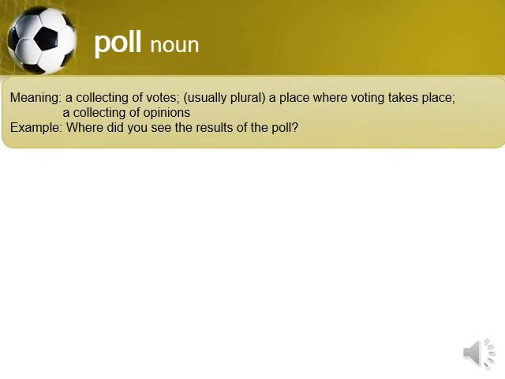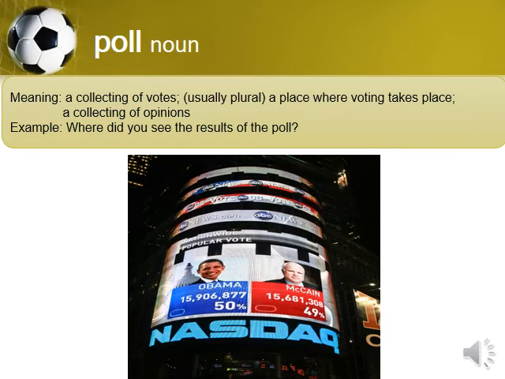Poll. Poll is a noun and it means a collecting of votes, usually plural, a place where voting takes place, or a collecting of opinions. Where did you see the results of the poll? Here, like in the elections, they do these polls and see the results. Or sometimes on social media, you will find someone posting a poll to see what people think about two or three things. What is their preference choice?